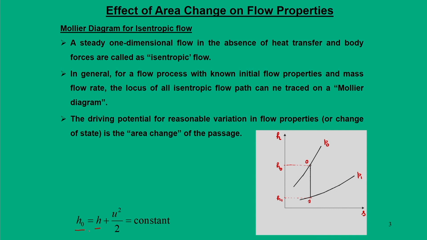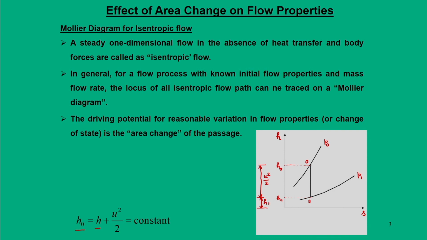Looking at these equations, what we can say is that the total stagnation enthalpy is divided into two parts. One is the static enthalpy h1, the other is the dynamic enthalpy that comes by virtue of its velocity, that is u square by 2.